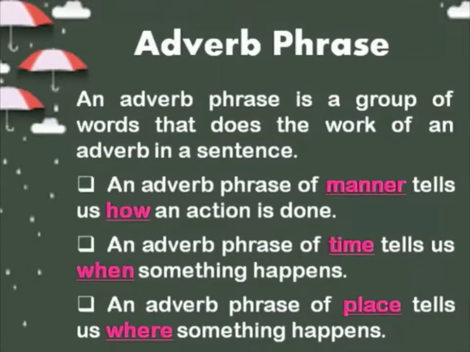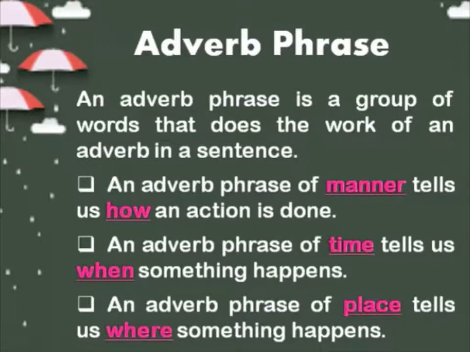The next phrase which we have is an adverb phrase. What is an adverb phrase? It is a group of words that functions as an adverb in a sentence. A phrase that acts as an adverb in a sentence is called an adverb phrase. There are three different types of adverb phrases.